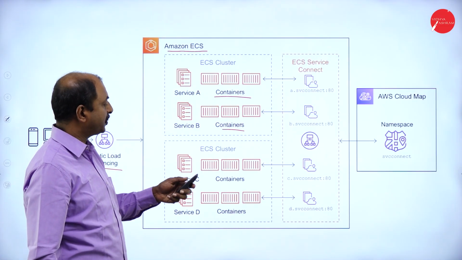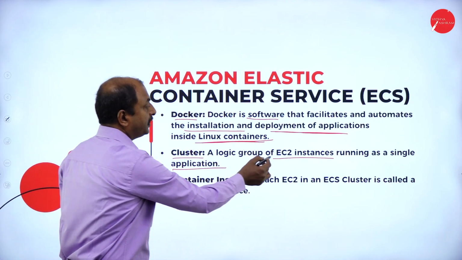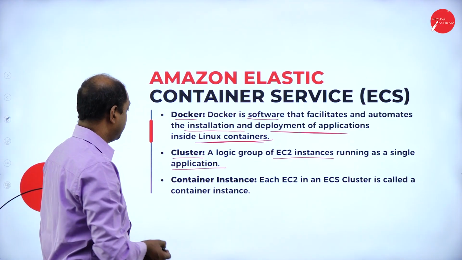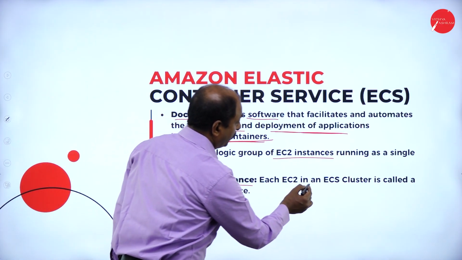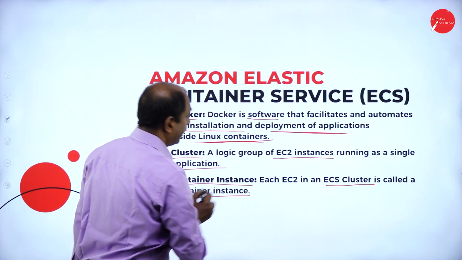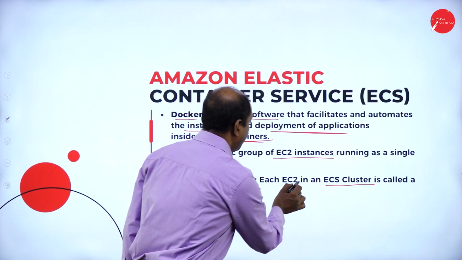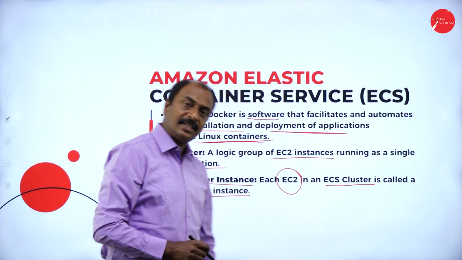That is a cluster, a logical group of EC2 instances or applications. Next one is container instances. Each EC2 instance in an ECS cluster is called a container instance. So the EC2 inside the ECS is called a container instance.